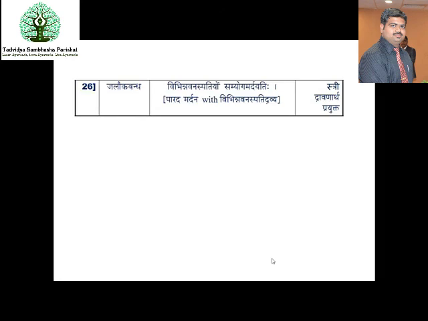So the procedure is like this: mercury or the parada is given half the quantity of gold and one-fourth quantity of lead, and it is digested, that is, Jarana is to be done. Later on it is added with drugs like Eranda, Bija and Vamsha, then Shleshmata and Jyotishmati, and then Badara in one-sixteenth part, Tila, and then you have to grind this in the Khalva Yantra till the Parada becomes soft like a Jaloka.